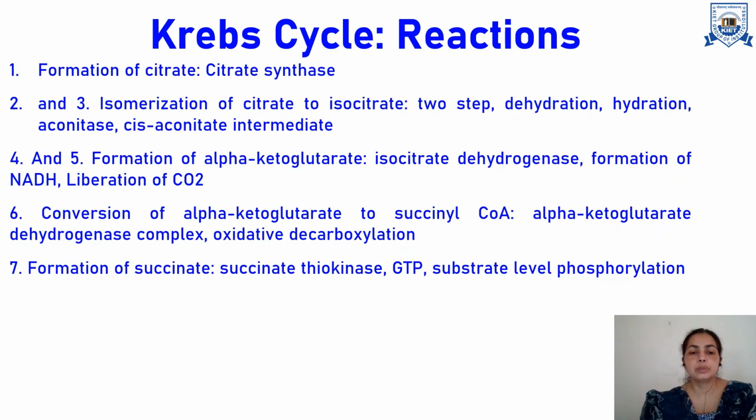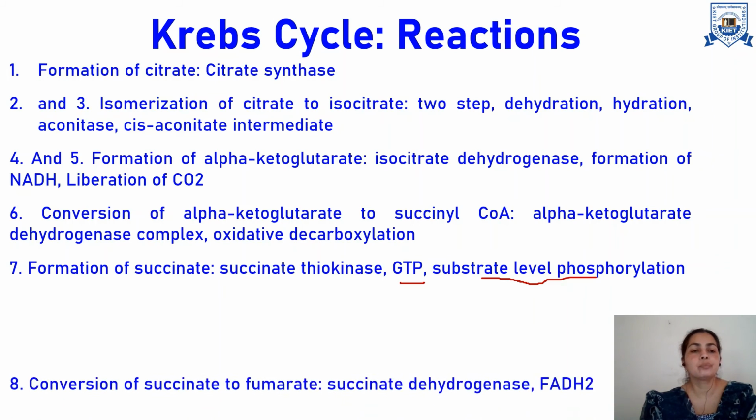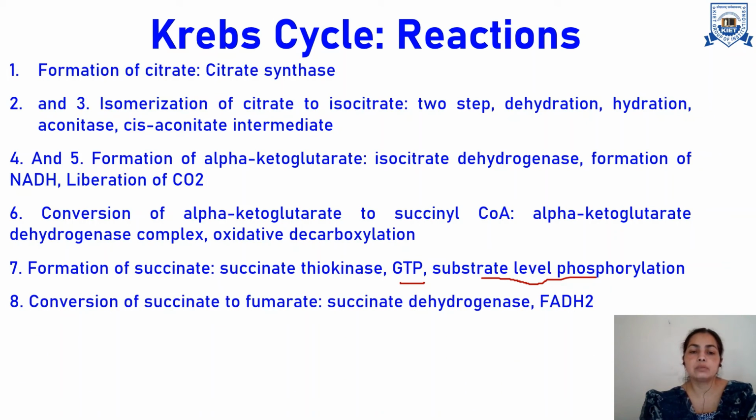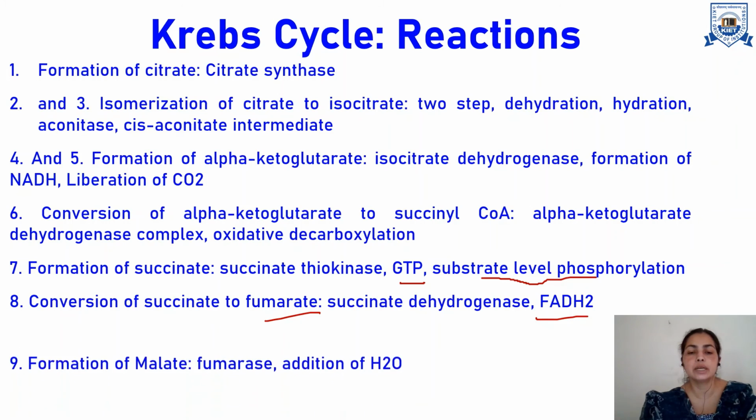It is a kind of oxidative decarboxylation reaction. Then there is step number 7, where the succinyl coenzyme A further gets converted into succinate by the enzyme succinate thiokinase, and here a GTP is produced. This is again an example of substrate level phosphorylation, because guanosine diphosphate gets phosphorylated to produce GTP in this step. Then the eighth step is conversion of succinate to fumarate, and along with that there is formation of one FADH2 in the presence of succinate dehydrogenase enzyme.